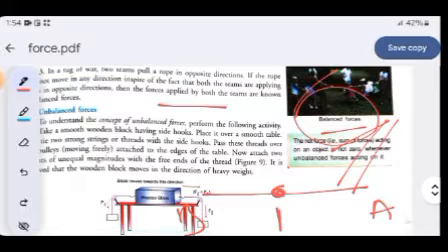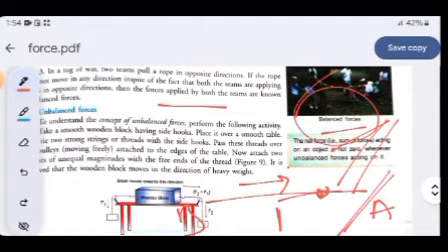If this knot is not stable, if it is shifted to either of the sides, if it is shifted towards A side, that means unbalanced force is working. Means this knot is shifted towards that side and A will be the winner. So this is the example of balanced and unbalanced force.